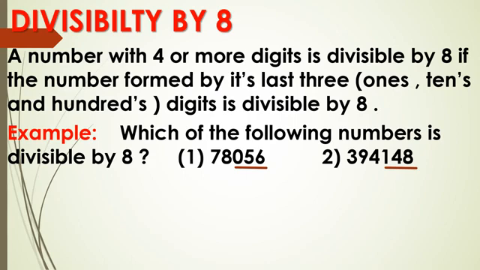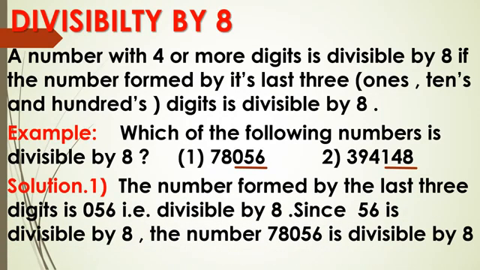So 78,056 is also divisible by 8. Number formed by last 3 digits, ones, tens and hundreds, I have underlined. Okay. So the number formed by last 3 digits is 056. 056 means 56. It is divisible by 8. So the complete number is divisible by 8.